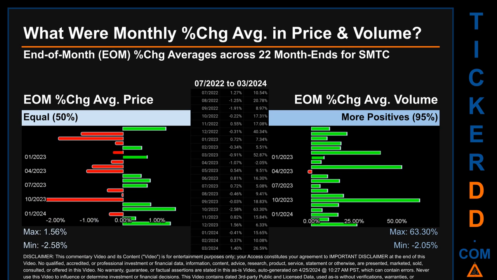Price saw an end-of-month max of 1.56% in average percentage change along with a minimum of -2.58%. For volume, the maximum and the minimum monthly percentage change were respectively 63.30% and -2.05%.